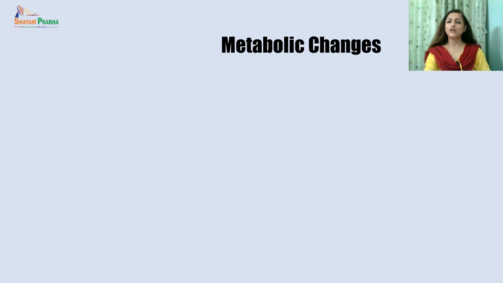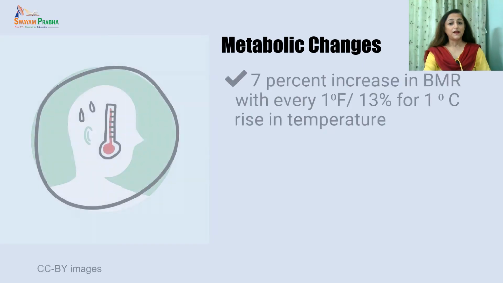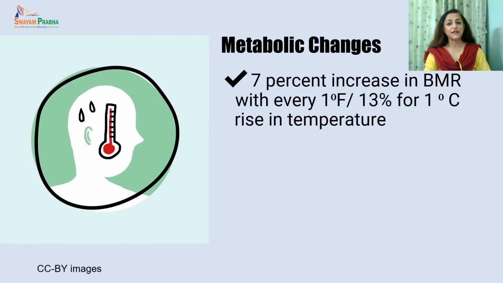Let us see what are the metabolic changes happening with fever. A catabolic response occurs with all the infections, even in subclinical conditions in the absence of fever. For each degree Fahrenheit rise in the temperature, there will be 7% increase in basal metabolic rate.